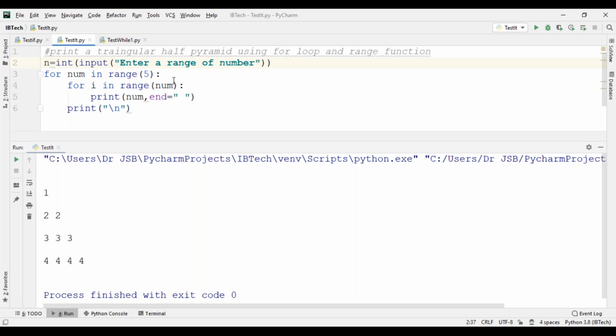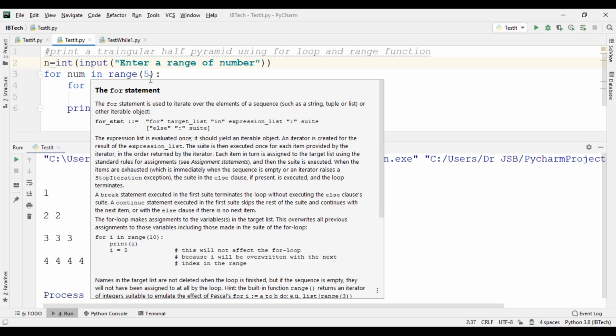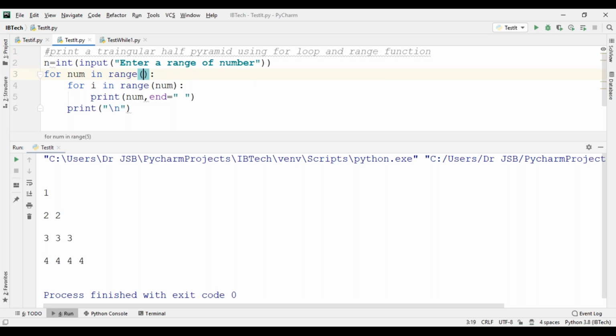For example, for row in range from 1 comma n, where n is the given number.